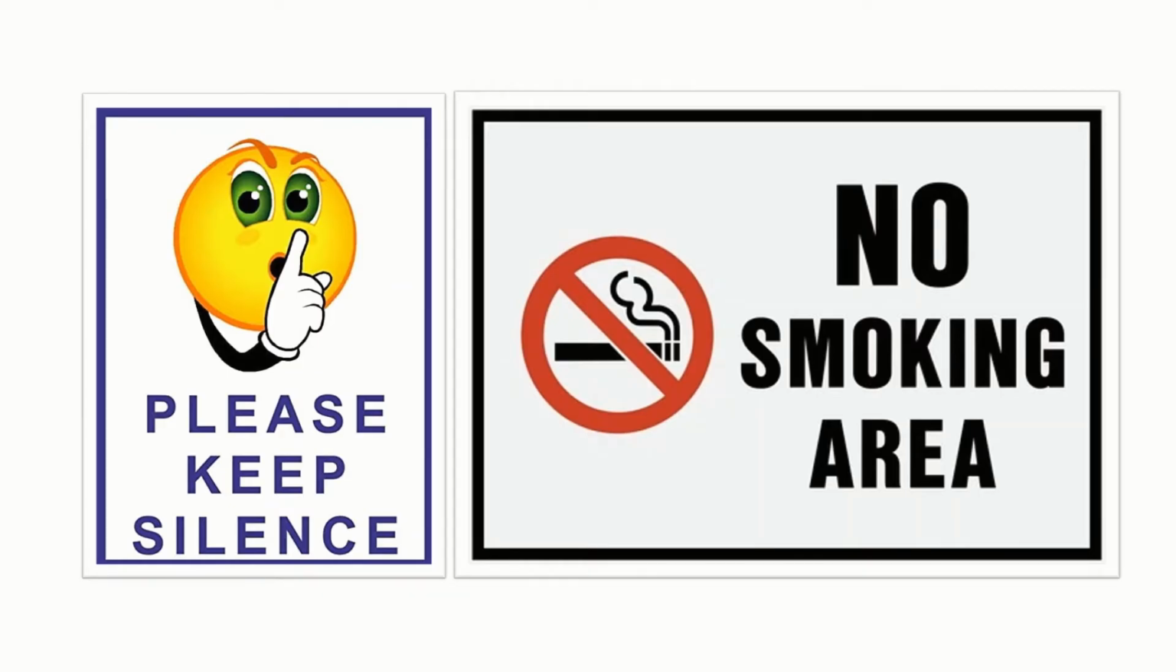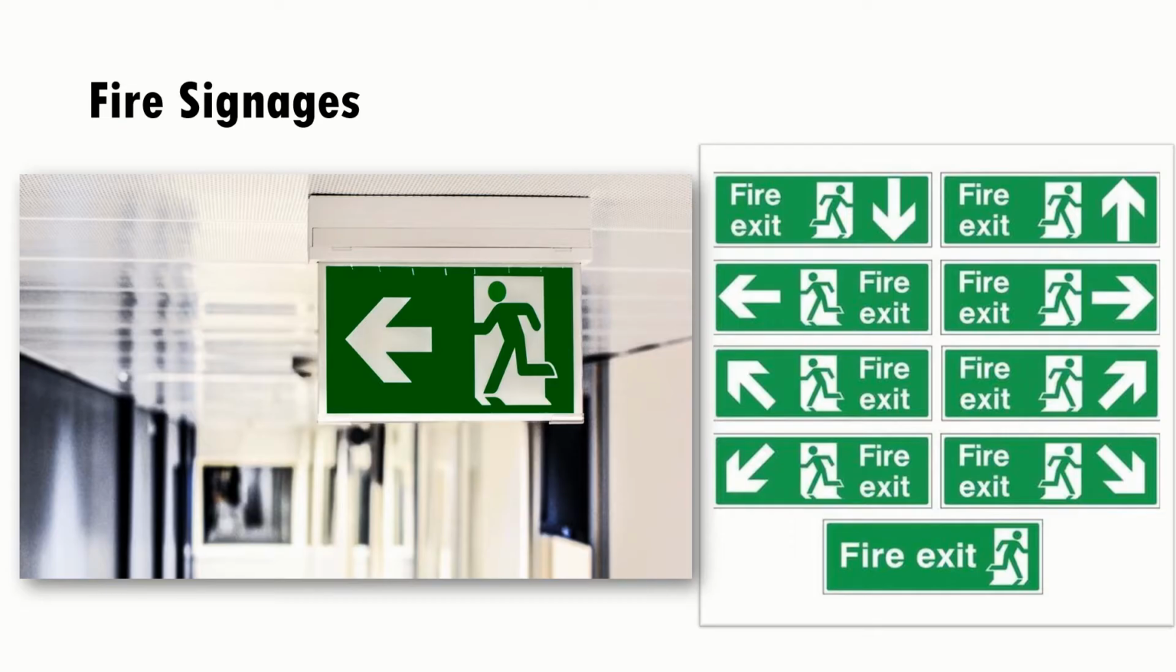Silence posters, no smoking area posters, and fire signages are very important. These should all be there in each area, and the most important thing is that they should be self-illuminating, meaning if there is no power supply, they can glow, so that patients should be able to identify where to rush and come out of the building.